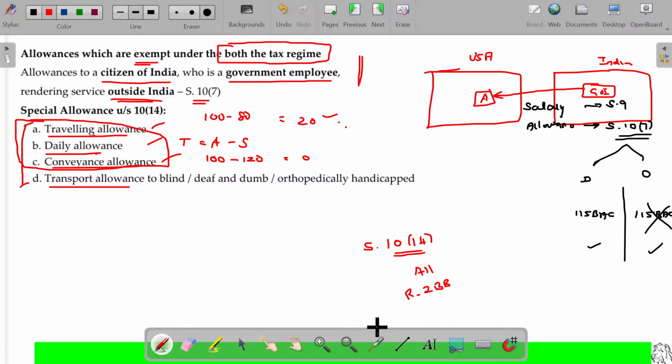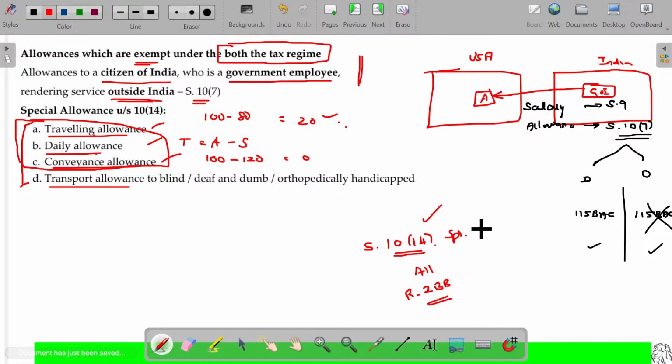To understand the extent to which this allowance is exempted, go and refer to the income tax rules, where under Rule 2BB they have given a set of amounts to be considered as exempted. It is not based on the actual spending, it's based on the amount specified under Rule 2BB. Whatever allowances you receive mentioned under this will be exempted up to the amount given in Rule 2BB. These are called special allowances.